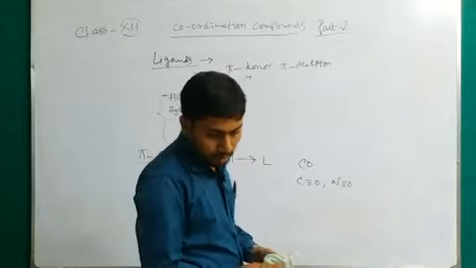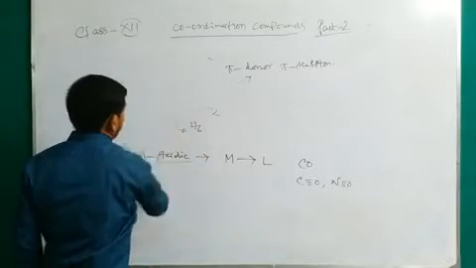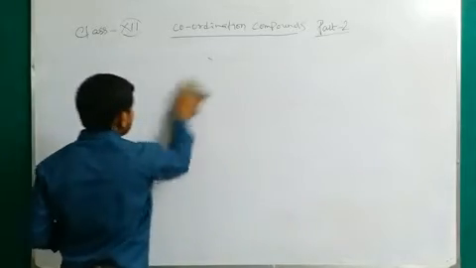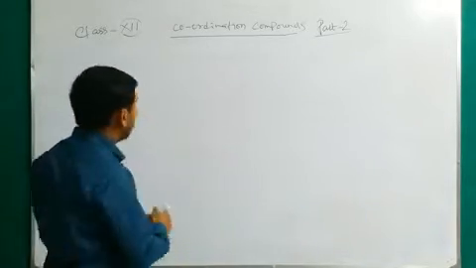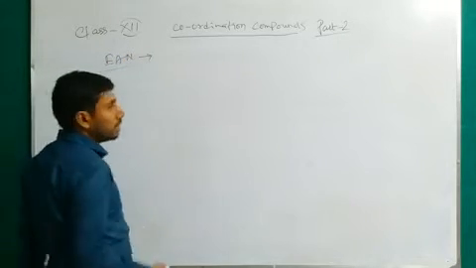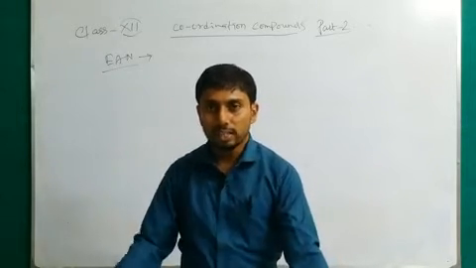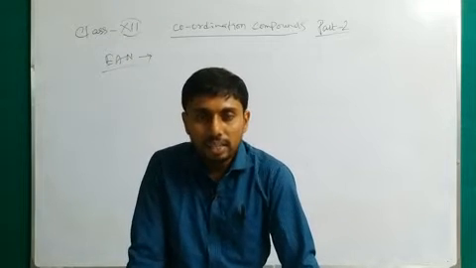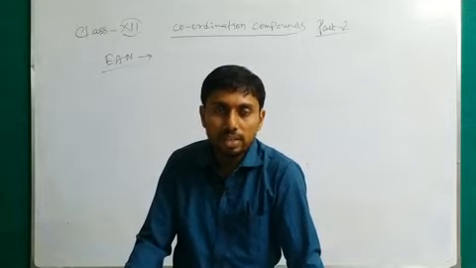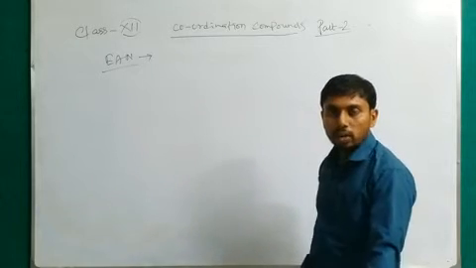Next one is the effective atomic number rule. Today's topic is basically this: what is the effective atomic number, or in short EAN. So what is this rule? It is a mathematical expression that gives the number of electrons surrounding the central metal. The number of electrons surrounding the metal is known as the effective atomic number rule.